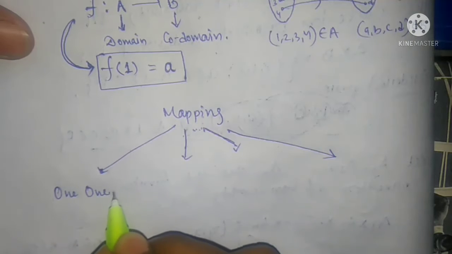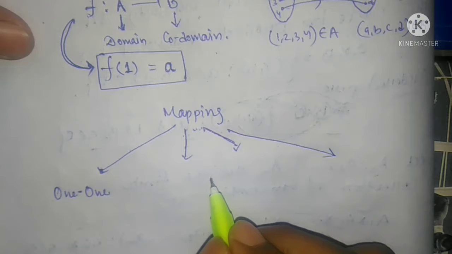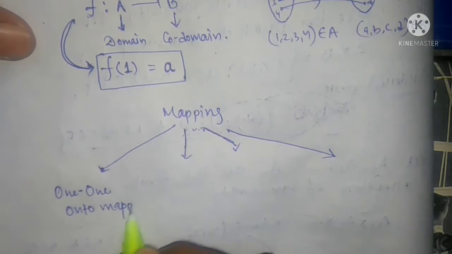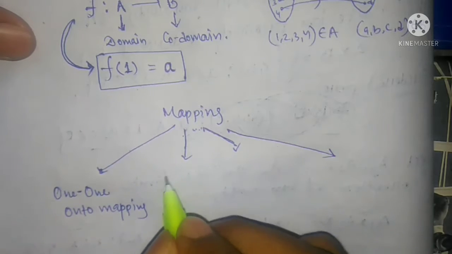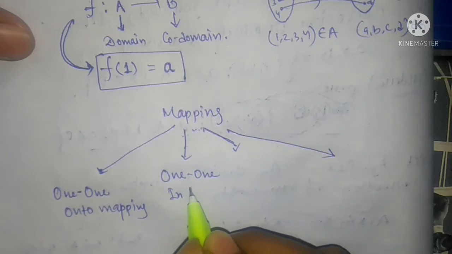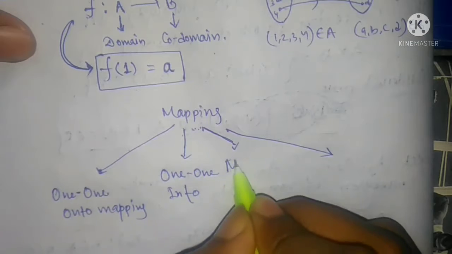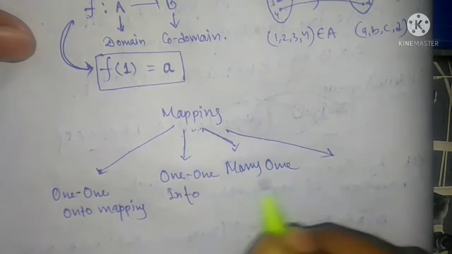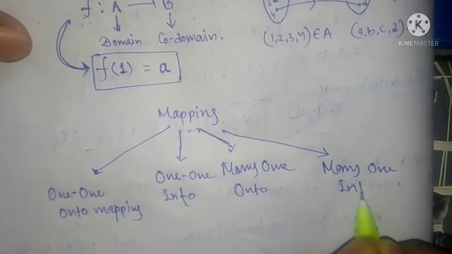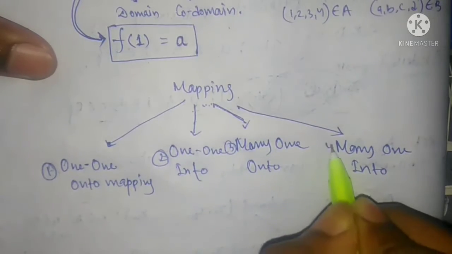Second, 1-1 into mapping. Then many one onto, and many one into. So just for example, 1 2 3 4.